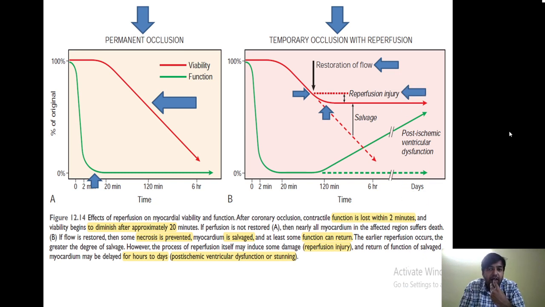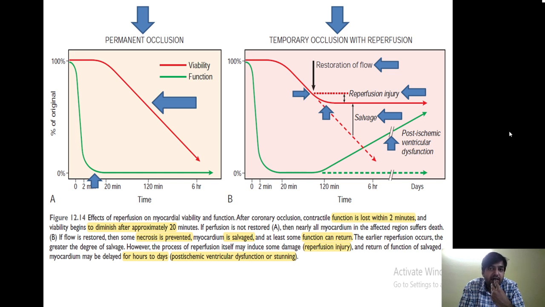Okay, one very important point: once the blood flow is restored, what is going to happen? This is the amount of myocardial tissue that is salvaged or saved. Had I not restored the flow of blood, this amount of myocardial tissue would have been lost. So this is the amount of tissue that I have saved by reperfusion. Also remember, this is the function.